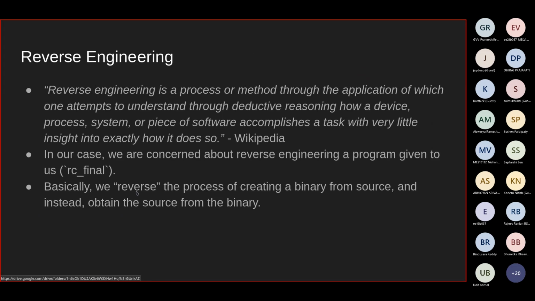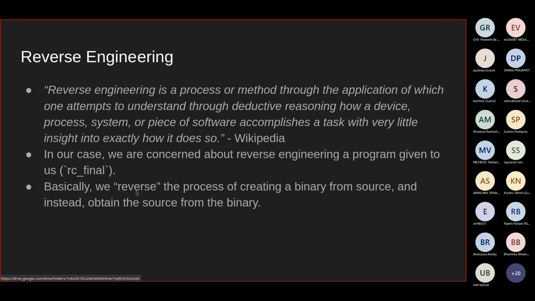Reverse engineering, as Wikipedia describes, is a process or method through the application of which one attempts to understand through deductive reasoning how a device, process, system, or piece of software accomplishes a task with very little insight into exactly how it does it. So basically it tries to reverse the logic. Instead of creating something, it takes a piece which has been created and reverse engineers it. It is very common in hardware, right?